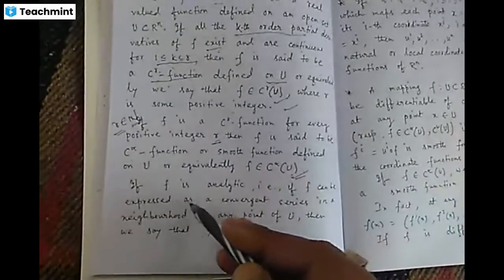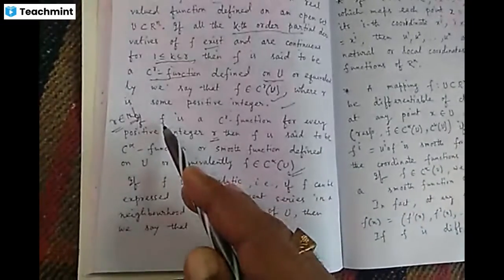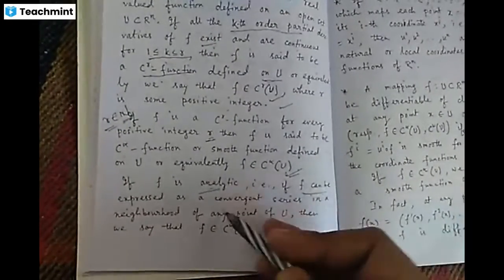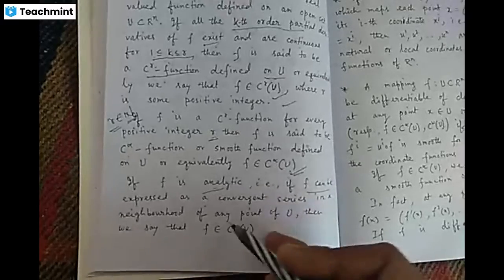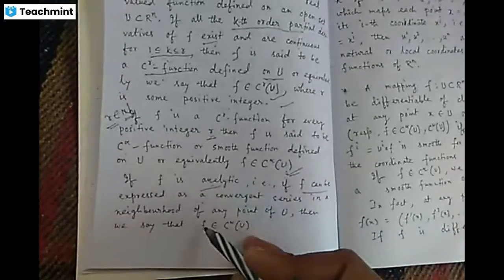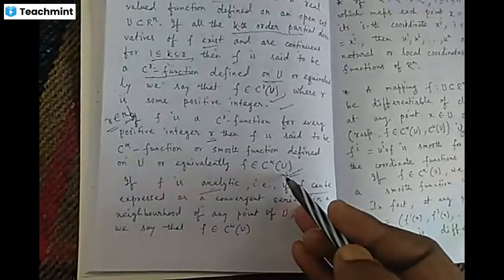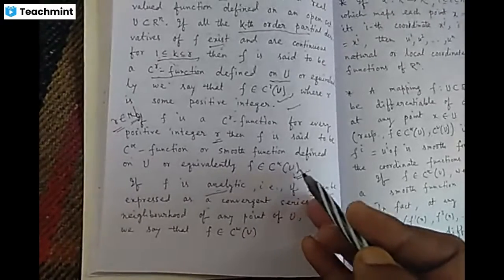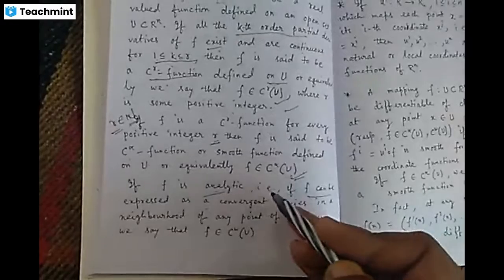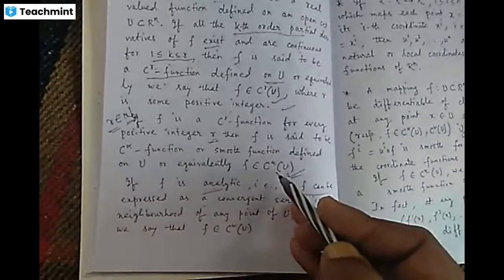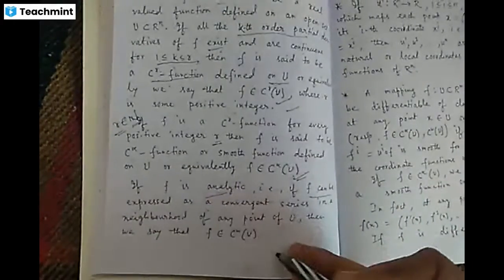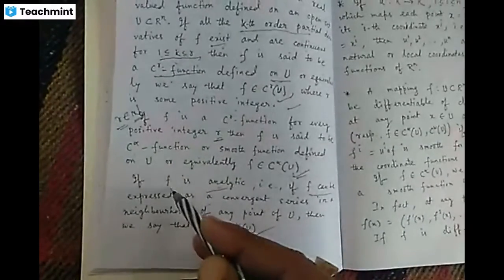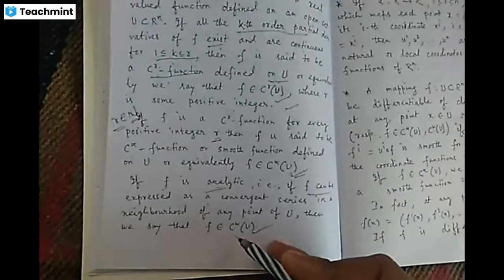If we can find a further property of f, that f is also analytic, meaning f can be expressed as a convergent series in a neighborhood of any point of U. If we take any point of U and its neighborhood, and f can be expressed as a convergent series in that neighborhood, then we can say that f is analytic, and f belongs to C^ω(U).